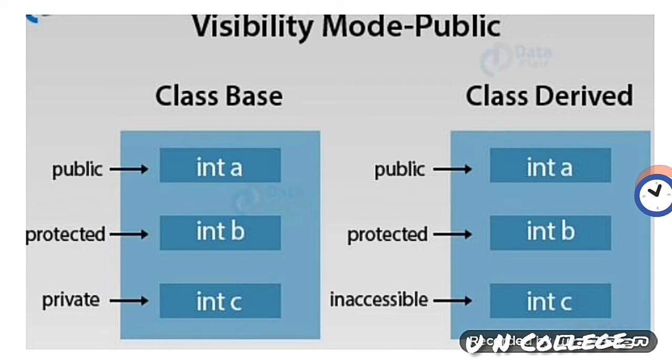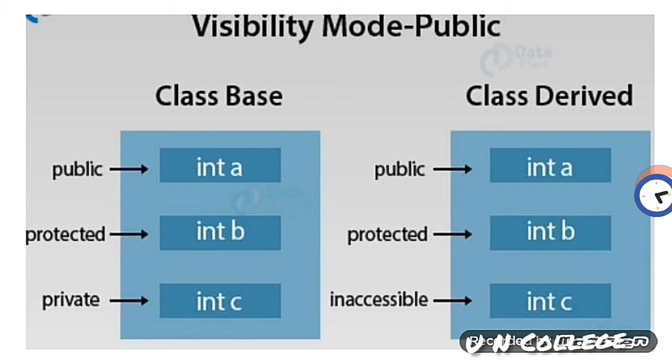Here again I am going to explain the visibility mode by using a different diagram. If the visibility mode is public, then you can see here that I have used two classes. One is class base and another one is class derived. In the base class I have used three different types of data member. One is public, the next one is protected, and the last one is private.